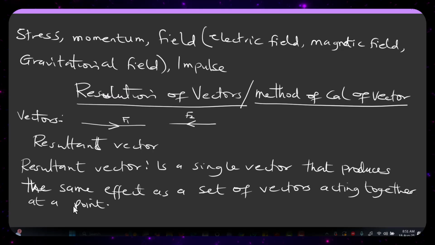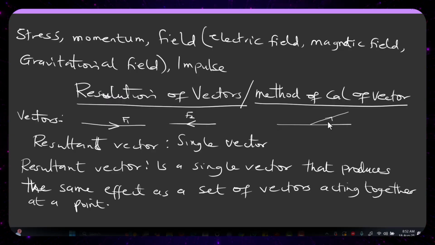When you talk about resultant vectors, it simply means that we need to get a single vector. No matter how many vectors or forces there are, we just need to produce a single vector or a single force. So assuming I have something like this, just an analogy, I might not be correct, this is my F1, this is my F2, and probably this is my F3.